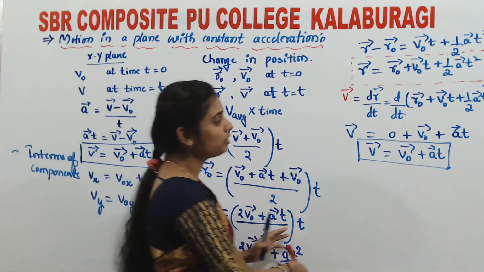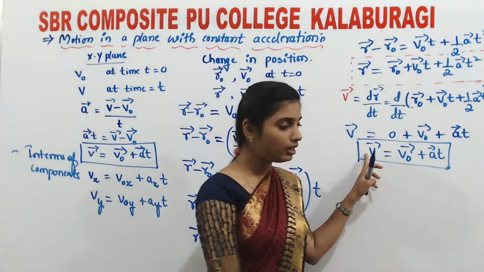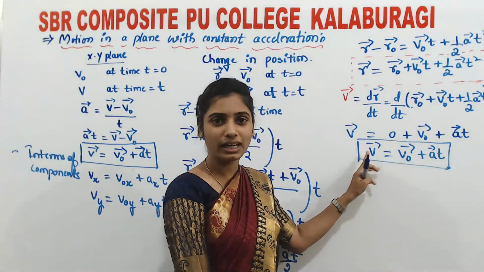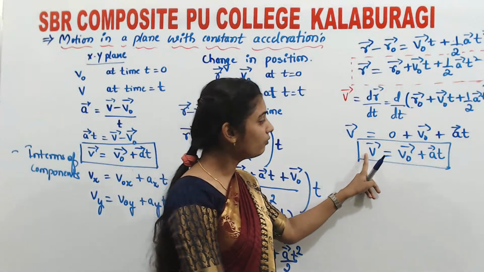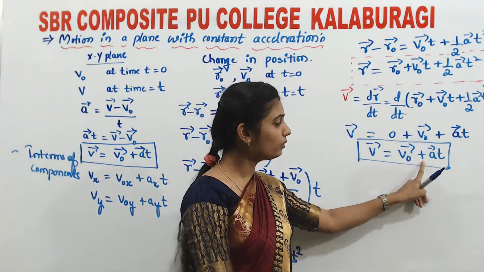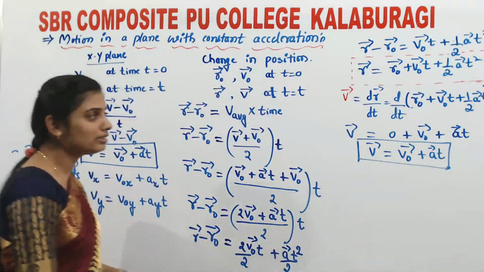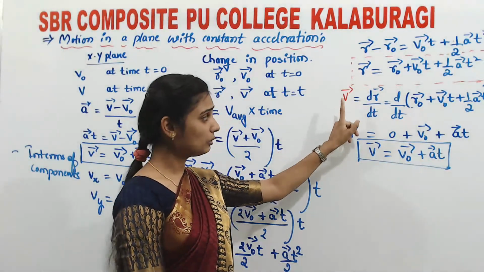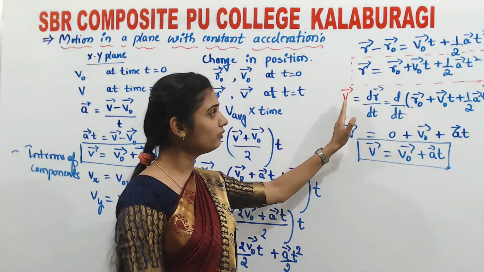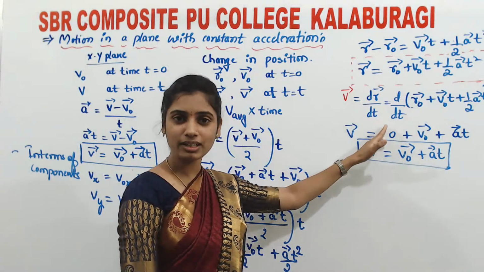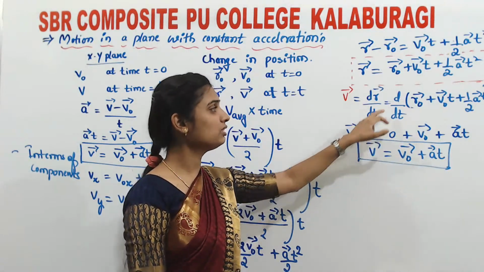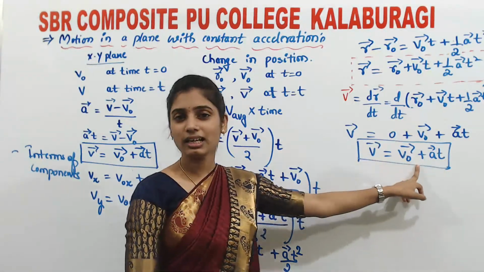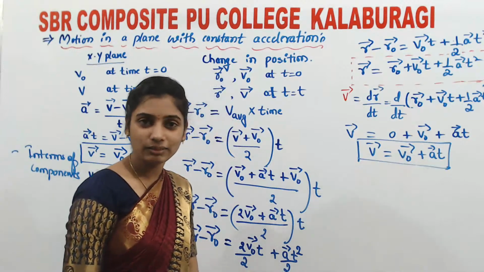So by using one dimension, we have proved the same thing. By applying to the two dimensions, we can apply for one axis, see here, vector v is equal to vector v naught plus vector a t. Aren't both the same? What we got, we got for position vector r. So I have derived for vector v. Vector v is nothing but dr divided by dt. Taking differentiation of that, we got vector v as vector v naught plus vector a t, isn't it?